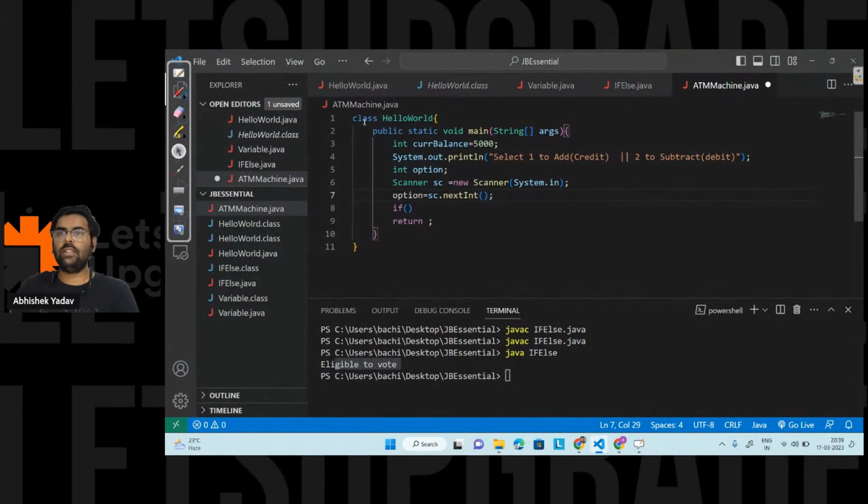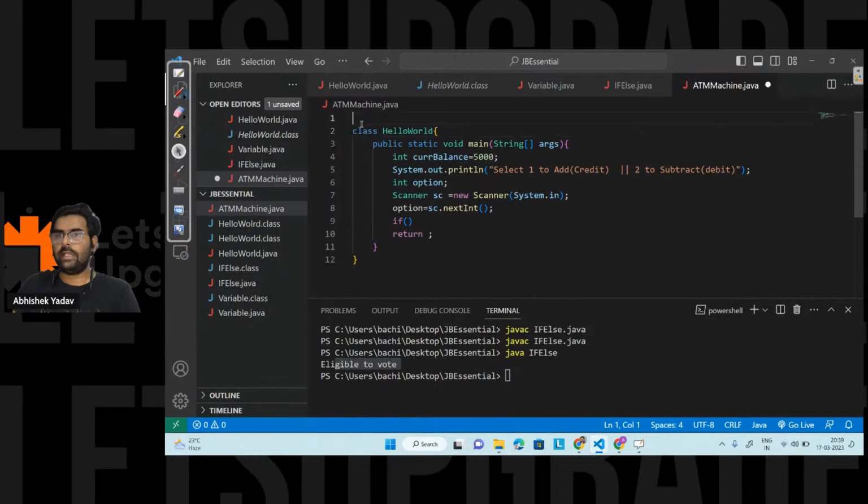First I will import here, and let's change the name also, that is ATM machine here. Now I will write a check. We have 3 checks: if option is equal to 1, that means I have to add something, so here I will print a message.